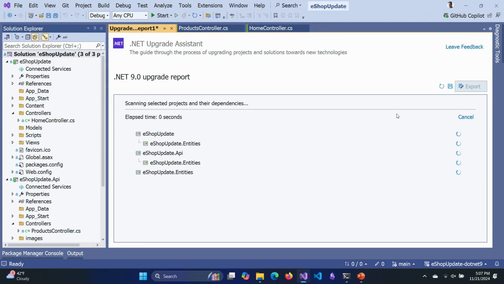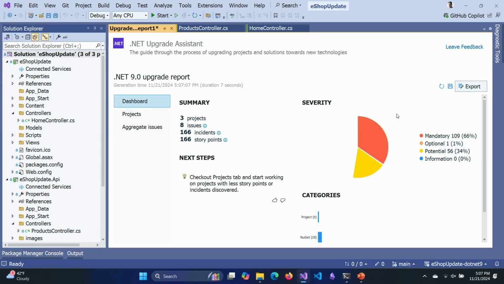Go ahead and analyze that. It'll take a few seconds here, and it'll come back and tell me, here's what, from our experience, from Microsoft developers' experience upgrading projects, here's where we see you need to spend time working. And it even goes so far as to not just give you a list of issues that you as a human are going to need to step in and address, but it also allocates a collection of story points, some relative effort for each step in the process to do the upgrade. Now, the story points aren't married to a specific number of hours, but it's a relative to each other amount of effort that you're going to need to spend on each step through the process.